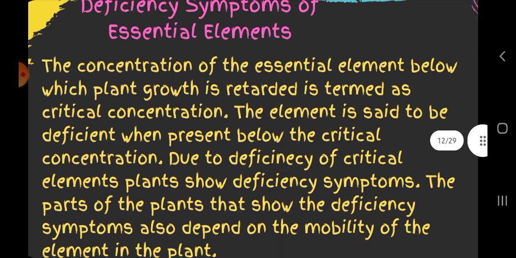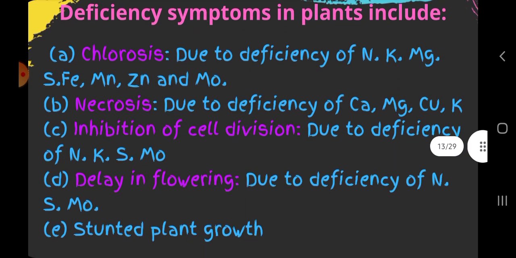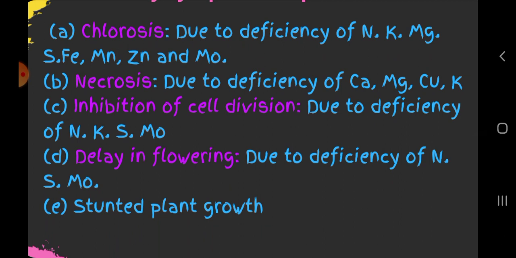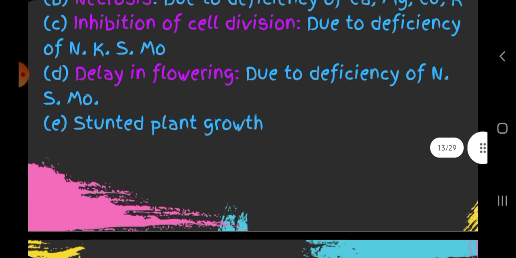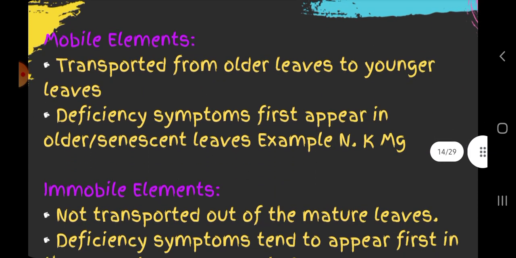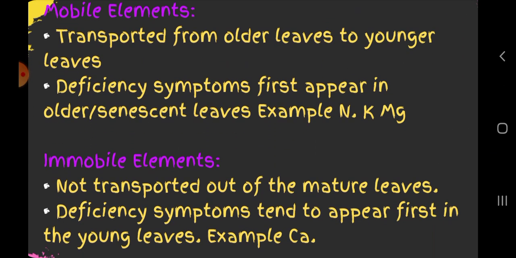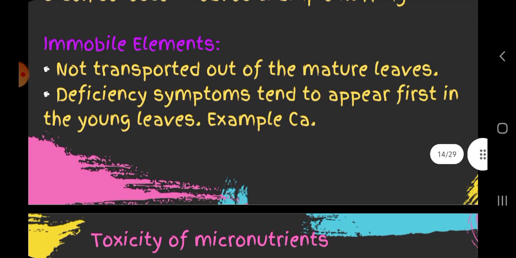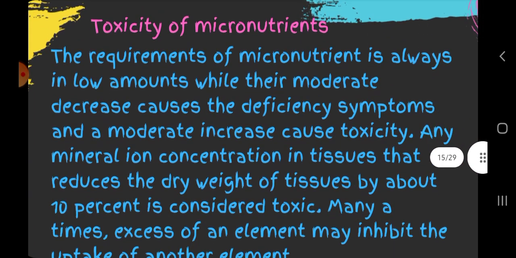Deficiency symptoms of essential elements. First, chlorosis, necrosis, inhibition of cell division, then delay in flowering, then stunted plant growth. Mobile elements are transported from older leaves to younger leaves, so deficiency symptoms first appear in older leaves. Then immobile elements are not transported out of mature leaves, so deficiency symptoms tend to appear first in the young leaves.